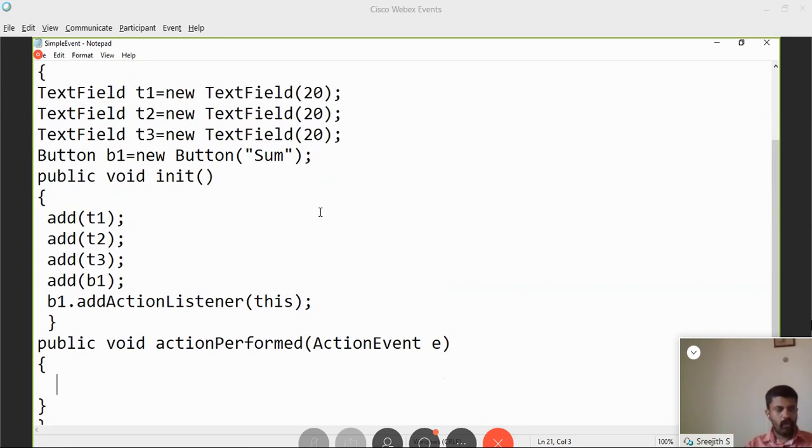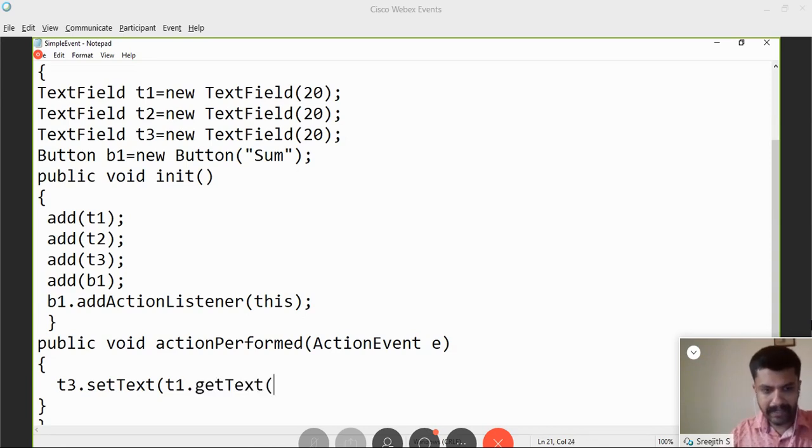Now, the objective is they have two text boxes. I will enter two numbers and I need to print the sum in the third one. So I will first perform concatenation. T3.setText of T1.getText plus T2.getText. Okay. Let's see what is output.